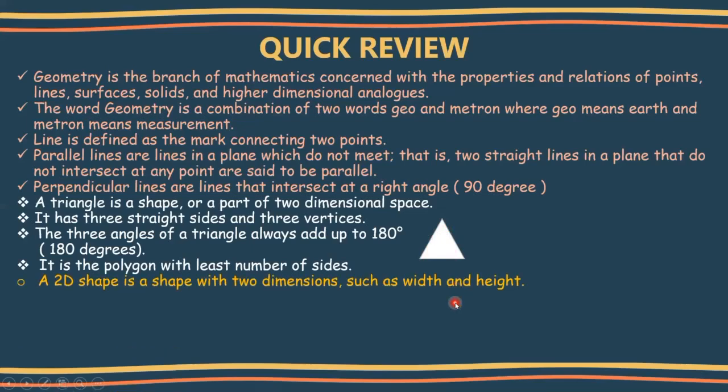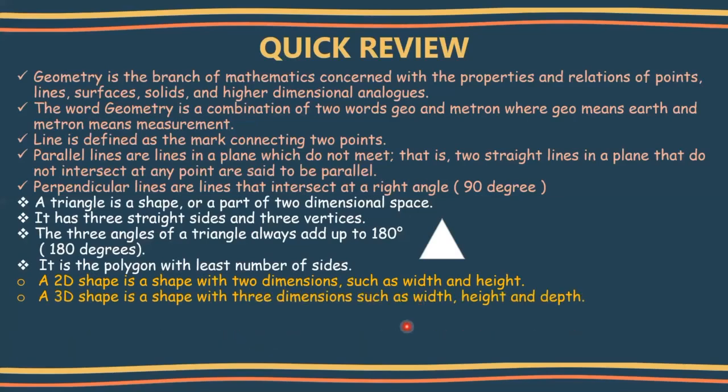Now let's understand about a 2D shape. What is a 2D shape? A 2D shape is a shape with two dimensions, such as width and height. So 2D shape means two-dimensional shapes, which have only two dimensions. That is two measurements. Dimension means measurements. So those shapes which have only two dimensions or measurements, we can say it as a 2D shape. And those two dimensions are width and height.